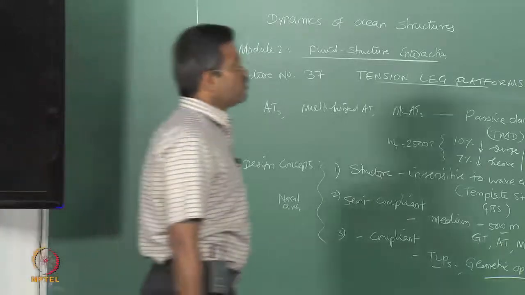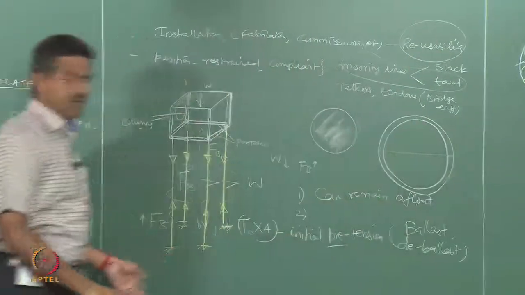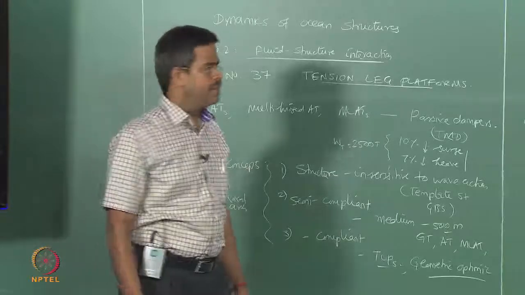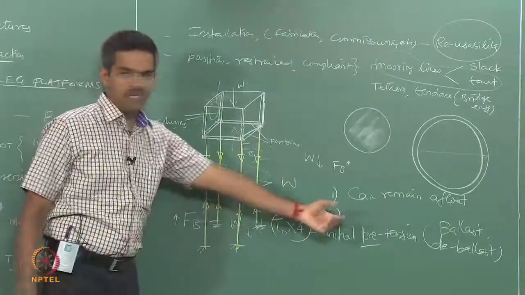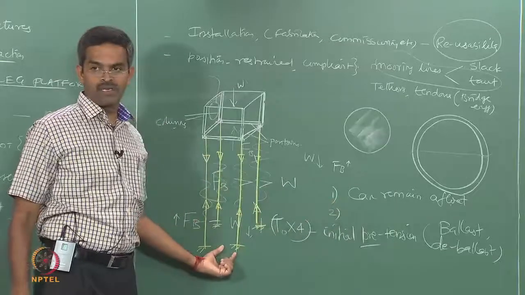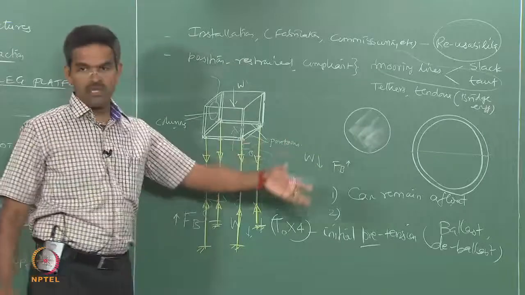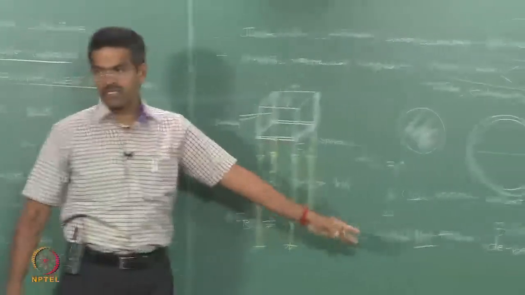Okay. Reusability, we will talk about this slightly later. Once we talk about the stability of the platforms, then I will tell you how reusability can be done. Now, if you can easily think, if I really wanted to reuse this platform from location A to location B, where A initially had oil exploration viability, but it has got exhausted, I want to move it to a location B which is a few kilometers away from here, where I cannot do drilling from here itself.